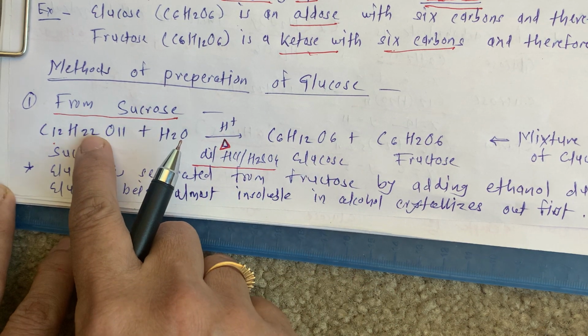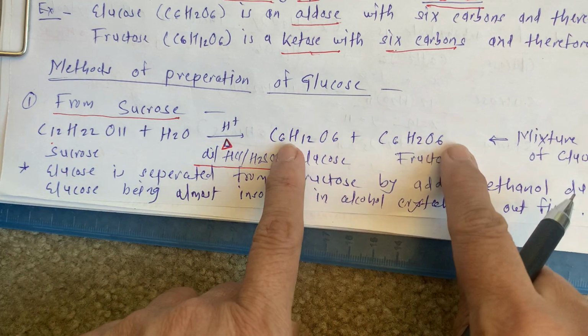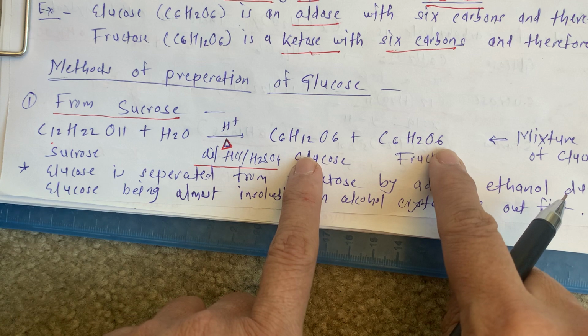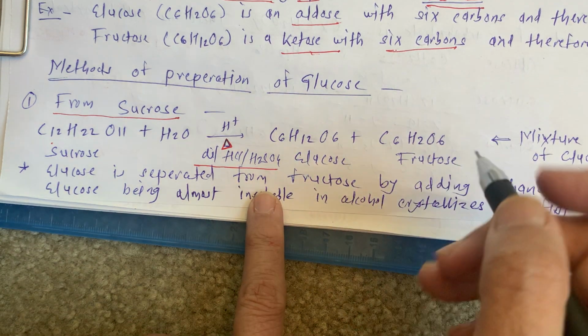Then this sucrose molecule is split into 2 equal parts. This is one monosaccharide, this is another monosaccharide. What is that?